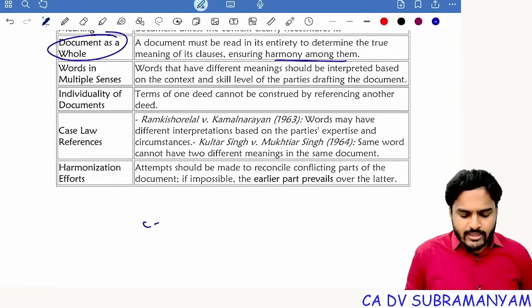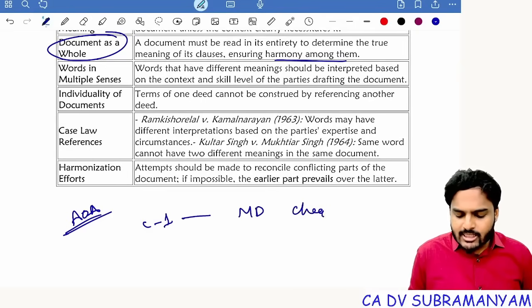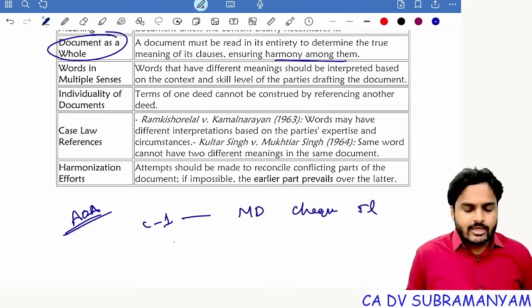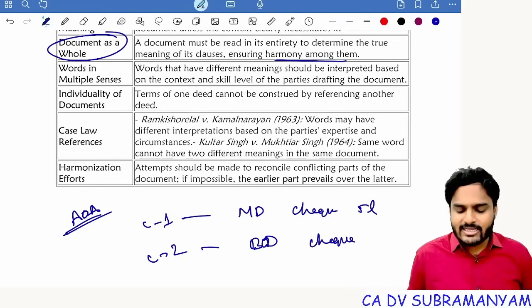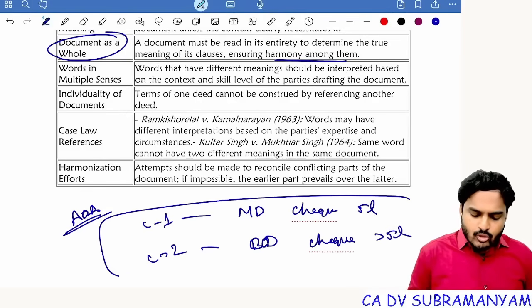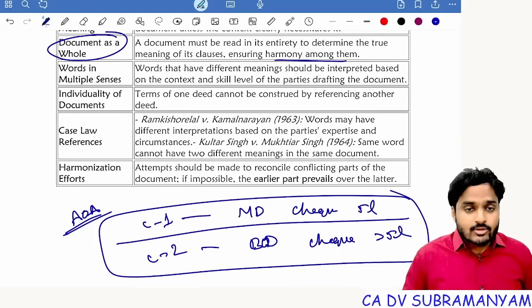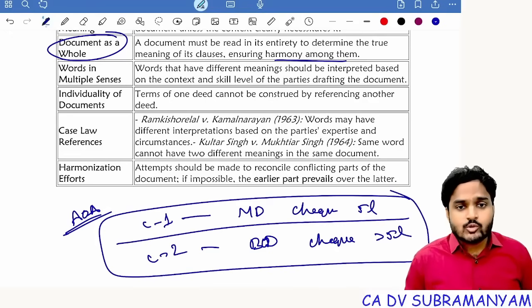Suppose, clause 1, if you take articles of association, in one clause it is telling that the managing director can sign a check up to 5 lakhs. Second clause, it is telling that board of directors approval is required for signing a check exceeding 5 lakhs. Now, two clauses, two interpretations, but you need to provide harmony to these two clauses and you need to take an interpretation like this.